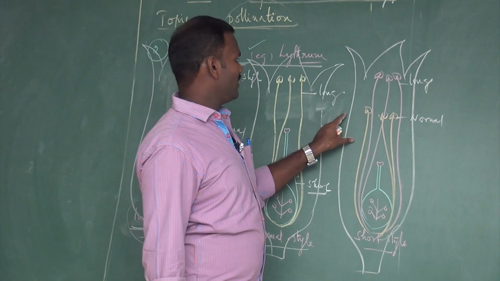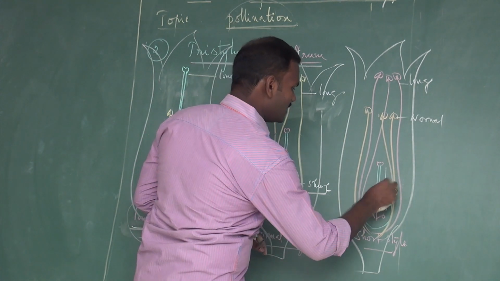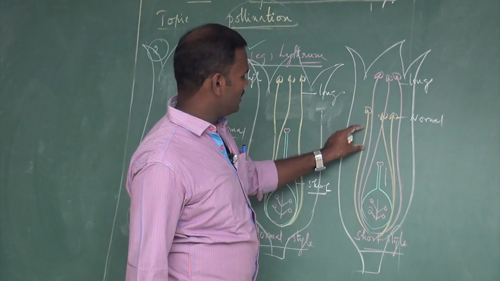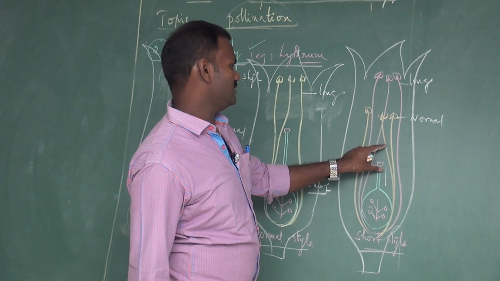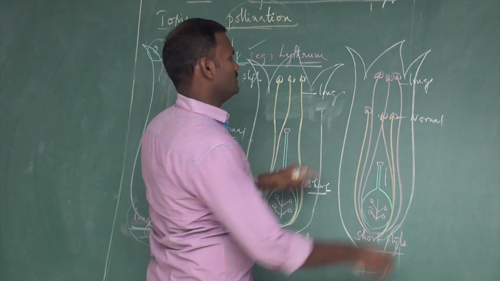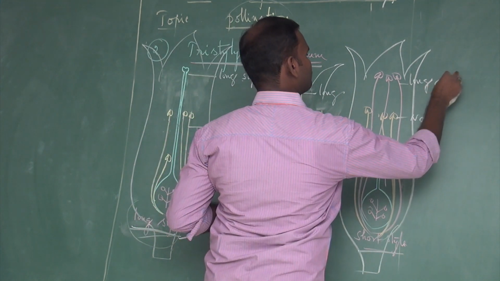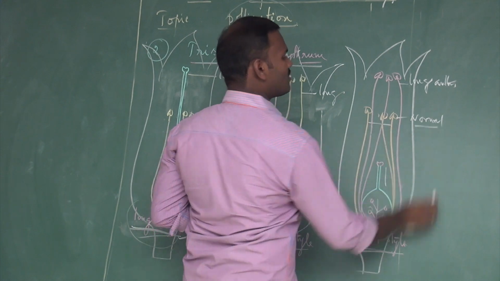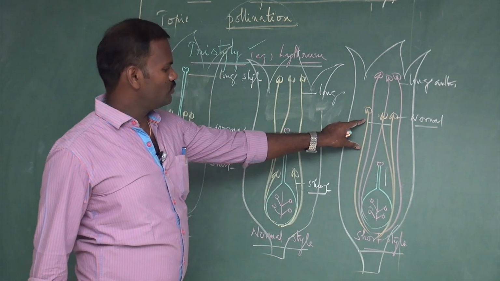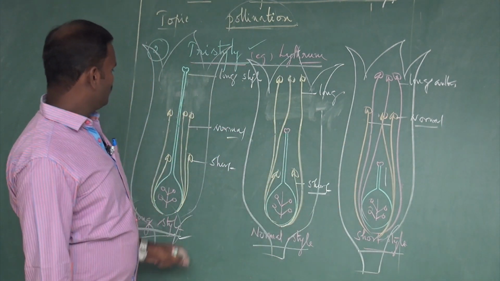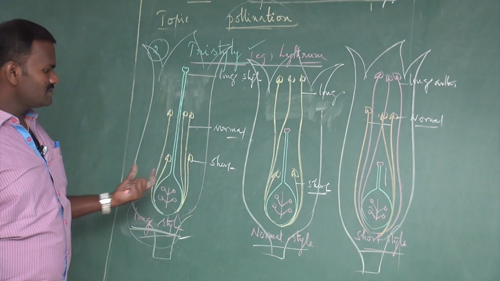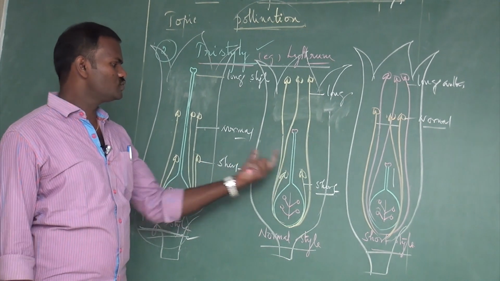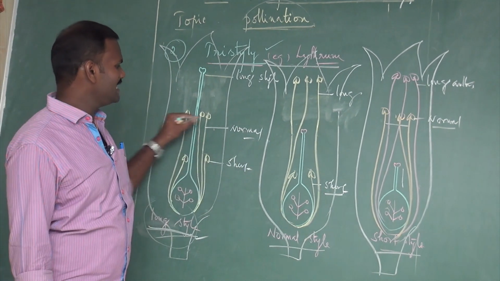In the third type of flowers, the style is a very short style, but it produces different lengths of anther also. First one is a long filament anther, another one is a normal filament anther, also produced in the third type of flowers. So in these three different types of flowers, the pollination takes place between organs of the same length.